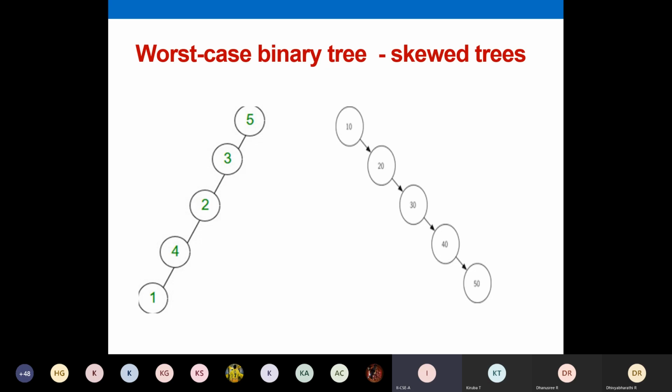Statically you have to allocate memory, and you waste some memory. That's why we moved to linked list, where we dynamically allocated memory, and as and when required we created new nodes, and we didn't waste any memory. So we saw the limitation of array, and to overcome that limitation we moved on to linked list.